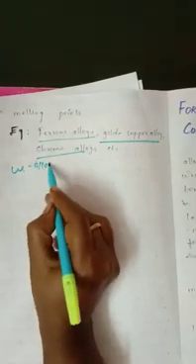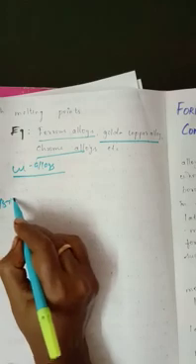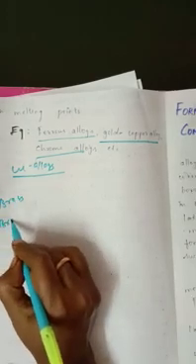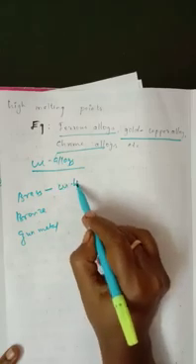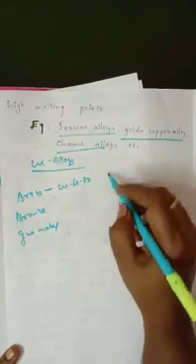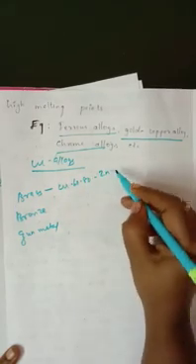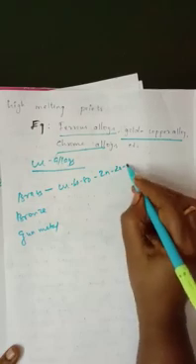Copper also has many uses. So what is the first one? Brass, bronze, as well as gunmetal. These are also alloys of copper. In brass, copper should be 60 to 80%, and the remaining 20 to 40% may be zinc.